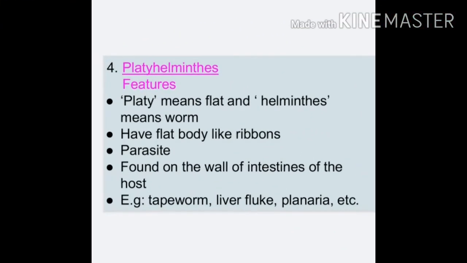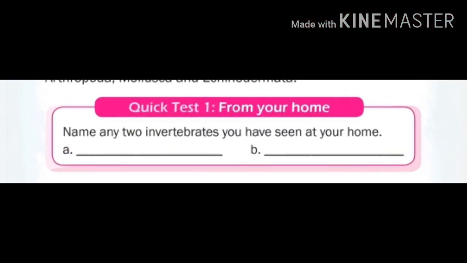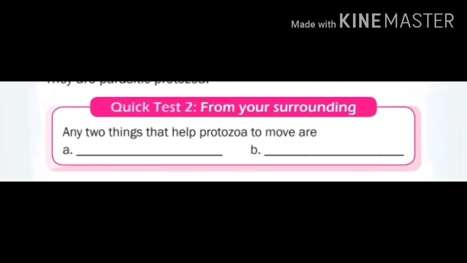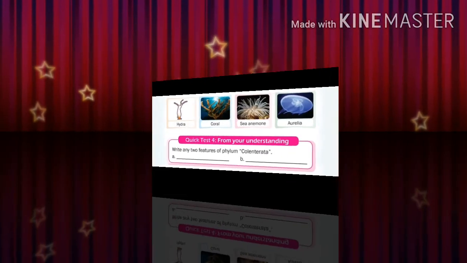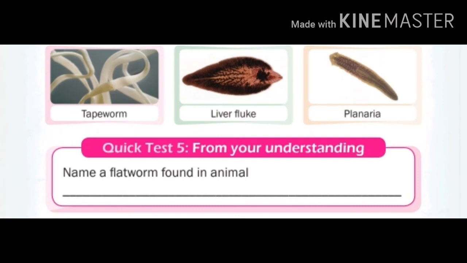Now let's move to another type of invertebrates, that is Platyhelminthes. They got the name Platyhelminthes from the word platy, which means flat, and helminthes, which means worm. As their name means flatworm, they have a flat body like ribbons, and they are parasites, as they are found on the wall of the intestine of the host. Some examples of Platyhelminthes are tapeworm, liver fluke, planaria, etc.